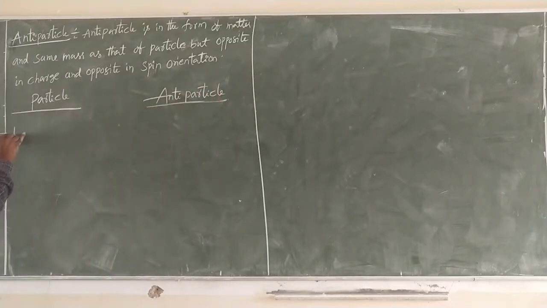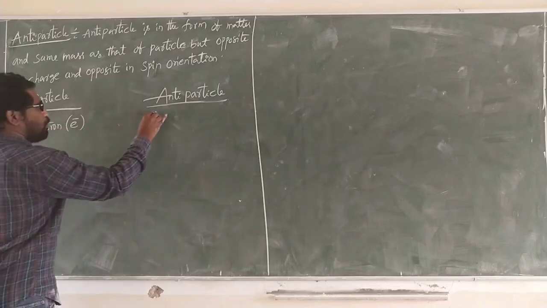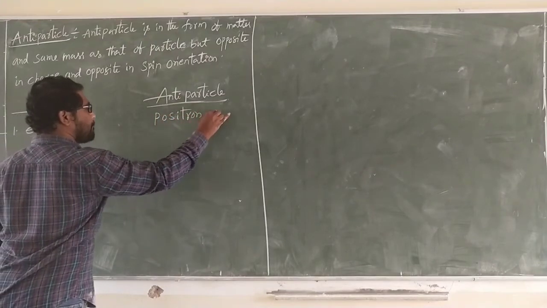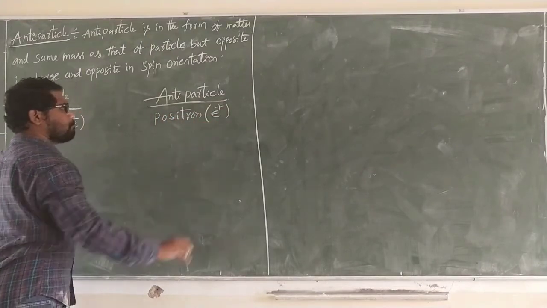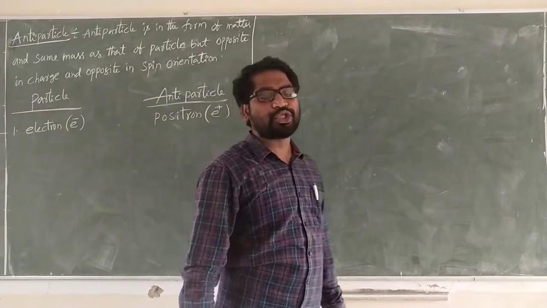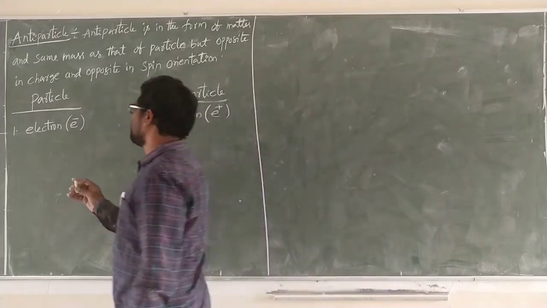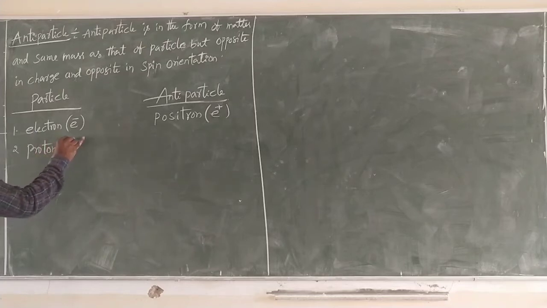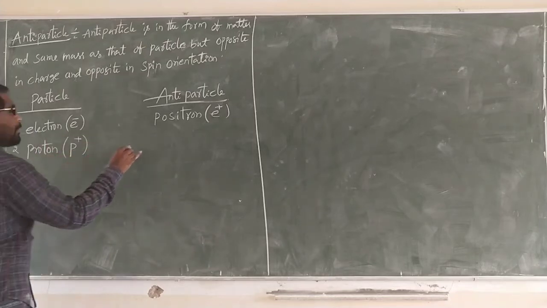See carefully, particle and antiparticle, signs opposite. First one, electron, positron. Next, proton, antiproton.